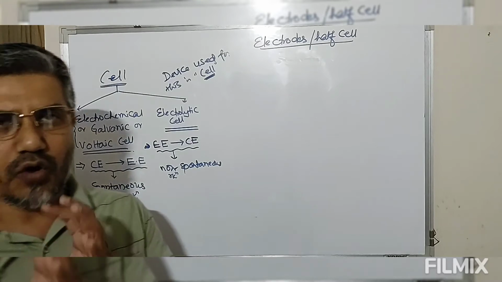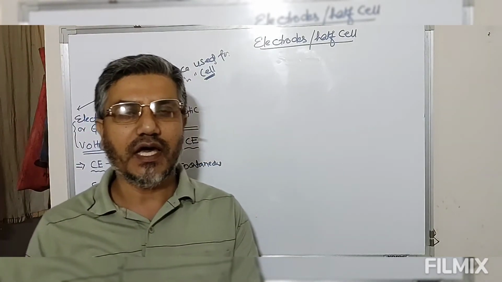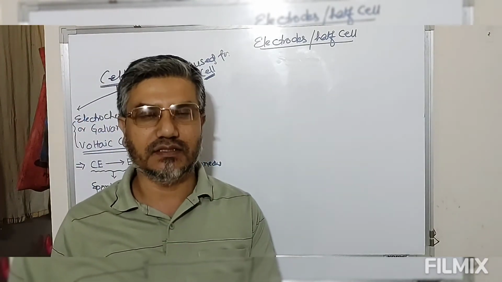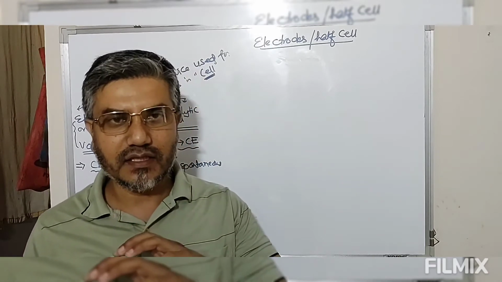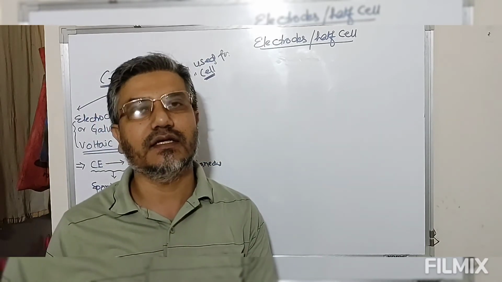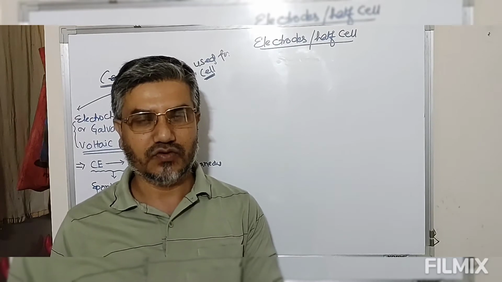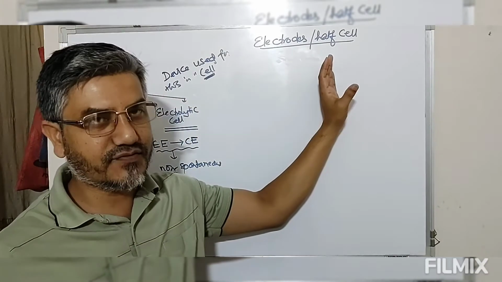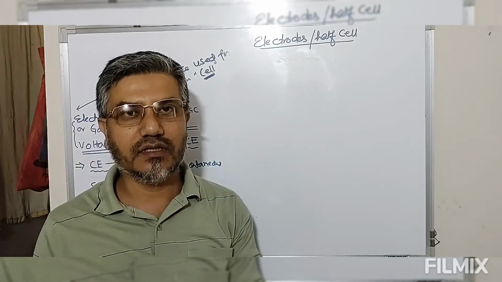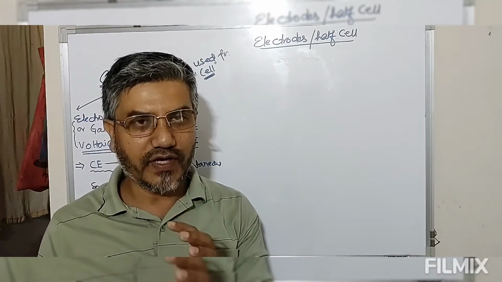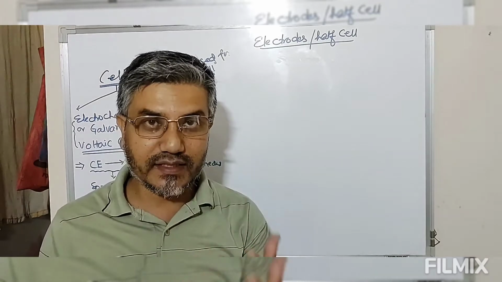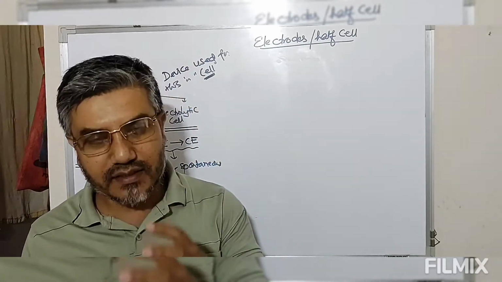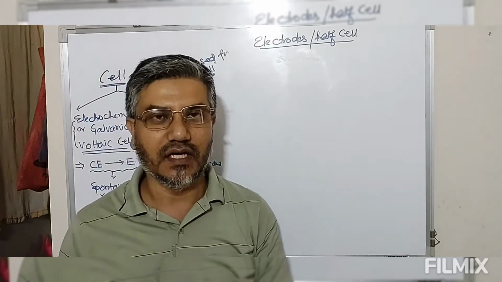An electrode is a combination of an electronic conductor and an electrolytic conductor. So I repeat this again: an electrode or half cell is an assembly of an electrolytic conductor and an electronic conductor.